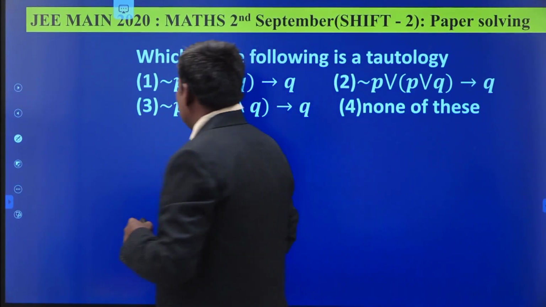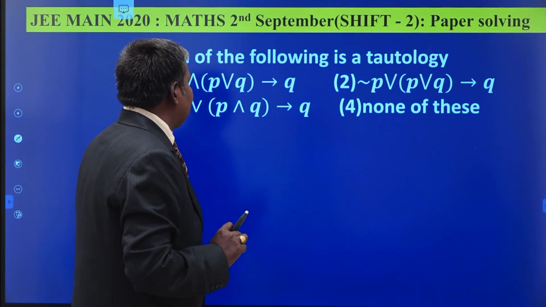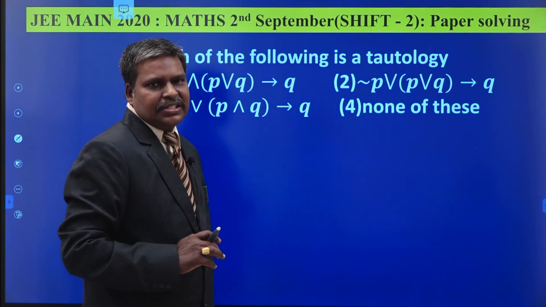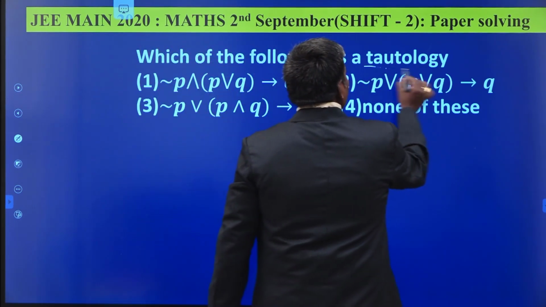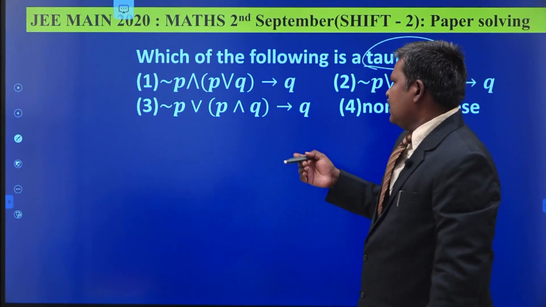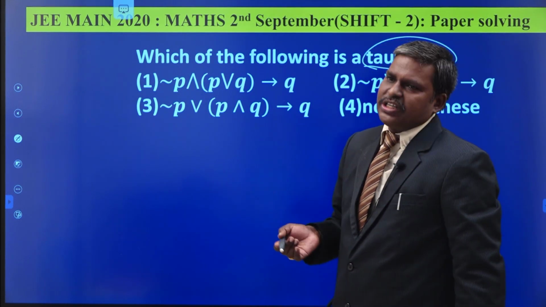This is a question related to mathematical reasoning. One question is compulsory and will be asked in each and every JEE Mains exam. Which of the following is a tautology? Tautology means your output is always true. So you may use the conditions or you may use the truth table.